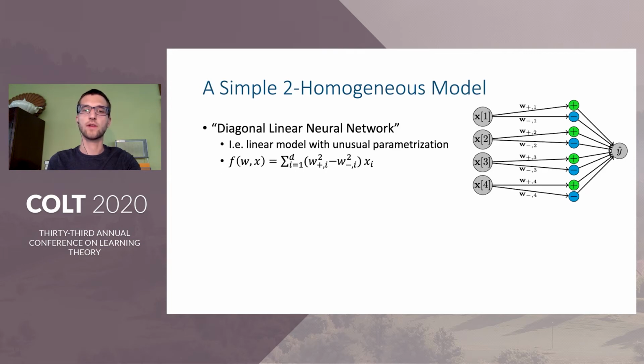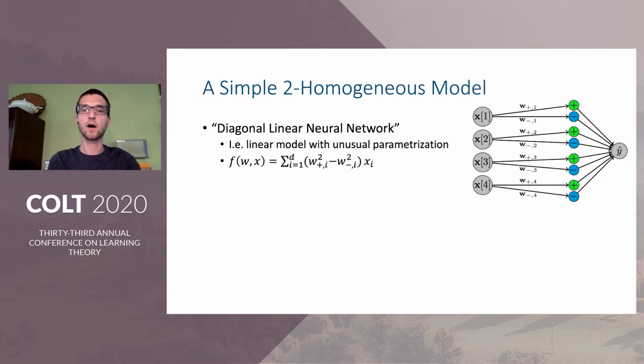We start by considering a simple two-homogeneous model. This is just a linear model, albeit with this non-standard squared parameterization. This can also be viewed as a two-layer diagonal linear neural network, as pictured on the right. We use two sets of weights, w plus and w minus, which (A) allows us to represent all signed linear predictors using this parameterization, and (B) allows us to initialize so that the corresponding linear predictor is 0, without this being a saddle point from which optimization would never escape.